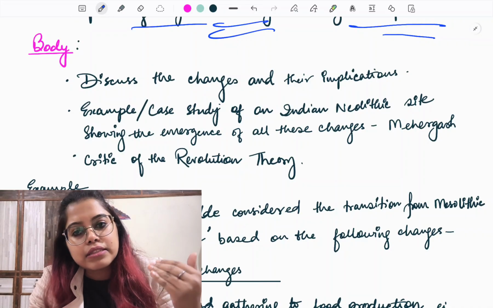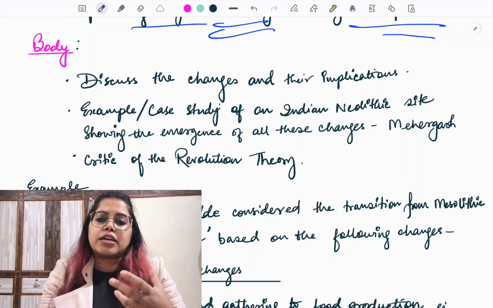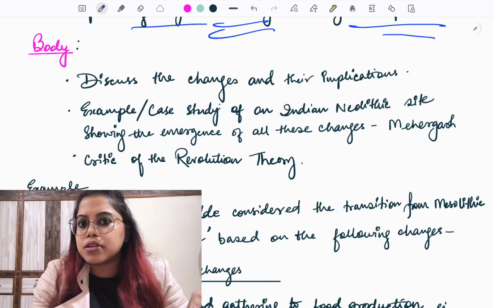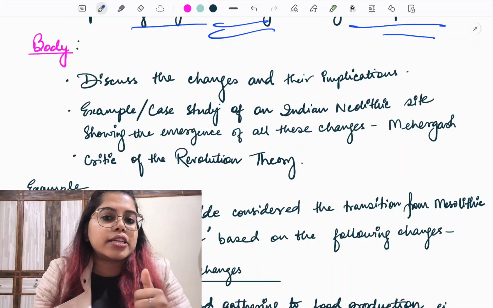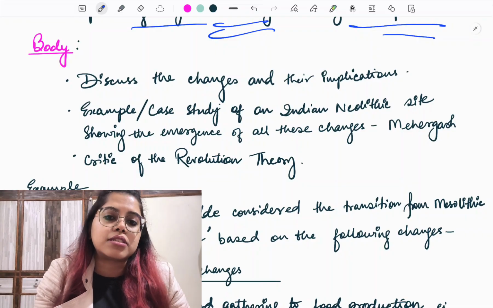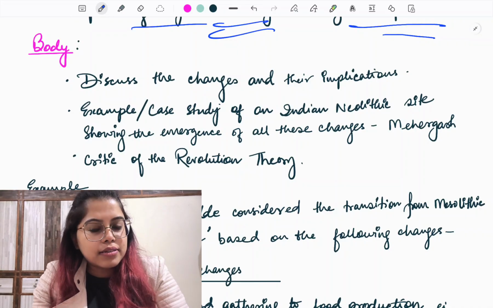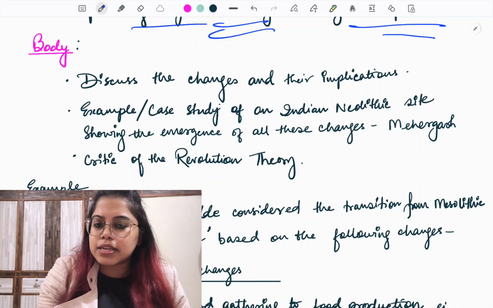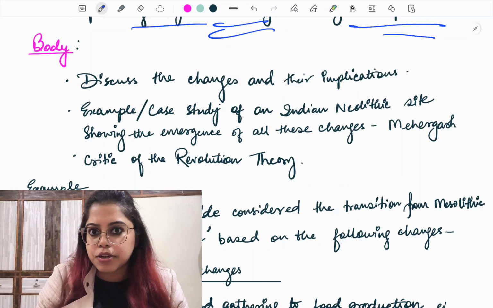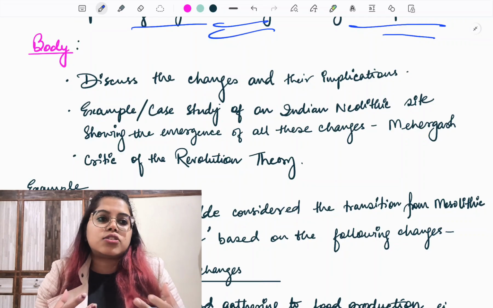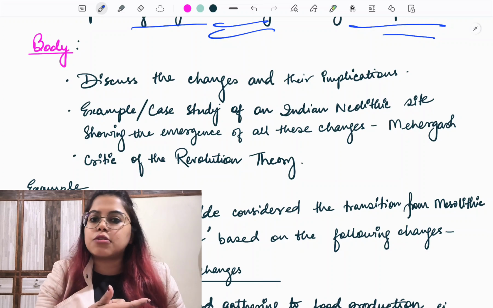Next what happens is, in the Neolithic period, man gradually starts producing food. And here food means two things. It's not just agriculture, it also means domestication of animals, because food included both plants as well as animal products. So this brings what? This brings a sedentary way of life. This gives a chance for surplus production. We are going to see how things follow. So this is the base that holds everything together.